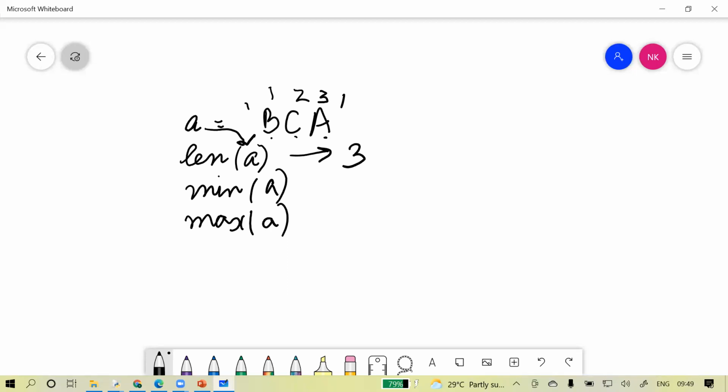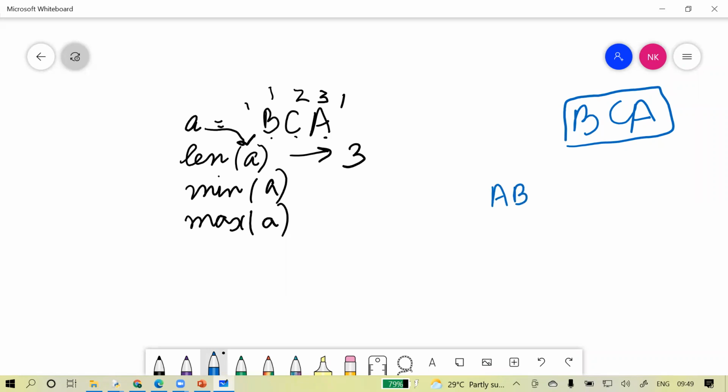Similarly, minimum. If I ask, what is the minimum between 10 and 12? You will reply very fast, okay ma'am, 10 is the minimum. If I ask, out of 12 and 13, which one is maximum? You will reply very fast, 13 is maximum. But now we are not dealing with numbers, we are dealing with characters. So out of BCA, if I want to check which is minimum, minimum means which starts first. If I recite ABC, A, B, C, D, E, F, and so on.